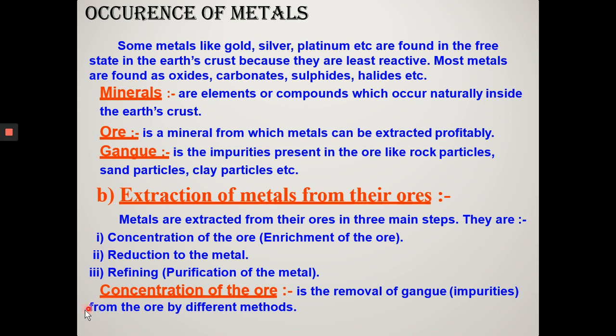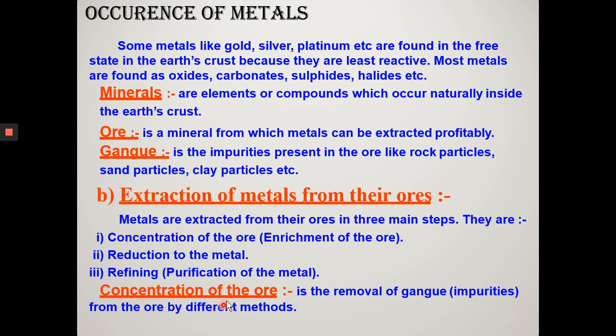The first step is concentration of ore or enrichment of ore. It is the removal of gangue from the ore by different methods. Gangue. What do you mean by gangue? It is the impurity present in the ore, like rock particles, sand particles, clay particles, etc. That is, a large amount of earthy and sandy impurities present along with the ore when it is obtained from mining from the ground is called gangue.